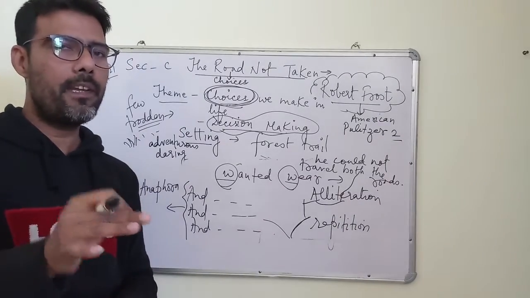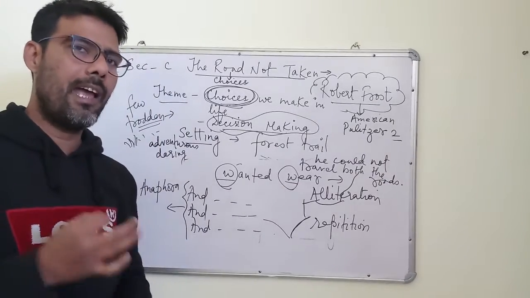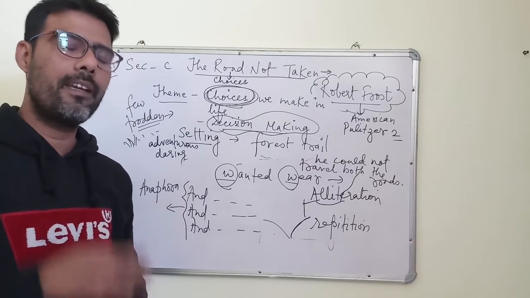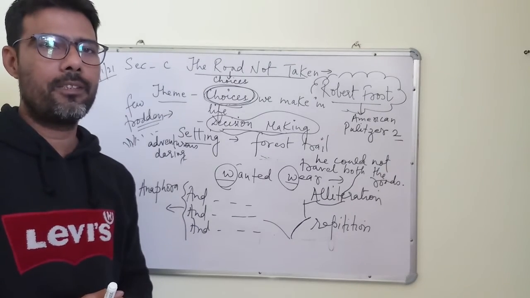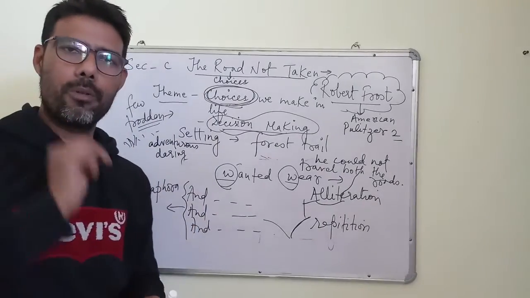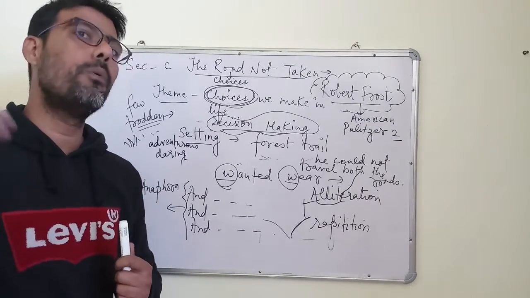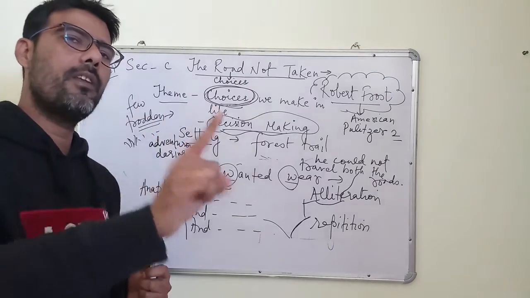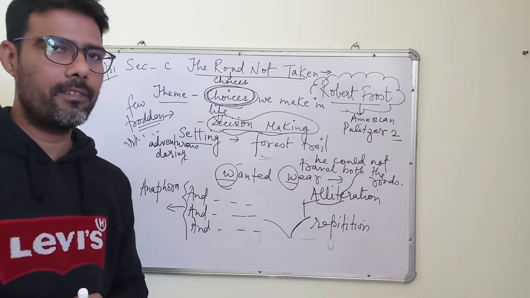So the poem, in short, tries to convey one very sound message, that one should have a very good sense of decision making, and one who has a very good sense of decision making can only succeed in life. Otherwise, the whole life the person regrets. So children, once again, the poem in short: the writer had two roads, two choices. One was less traveled, meaning one was less taken by people, and one was more trodden, more taken by people. So the writer chooses the one which was less traveled, proving himself to be a person who was able to take a risk.